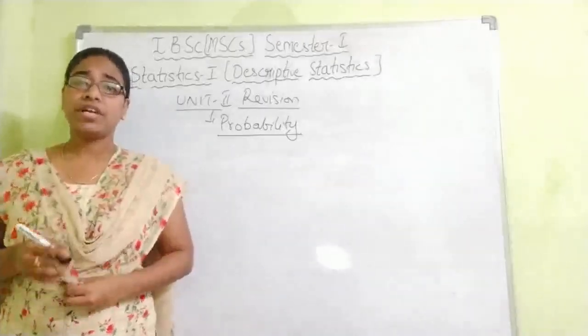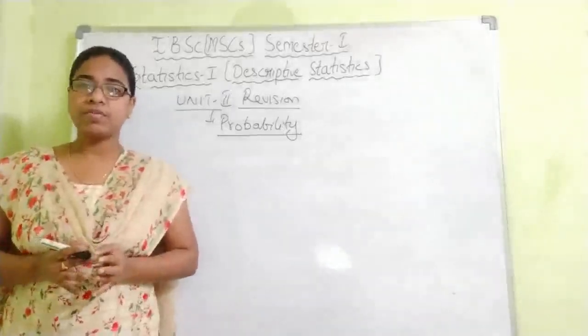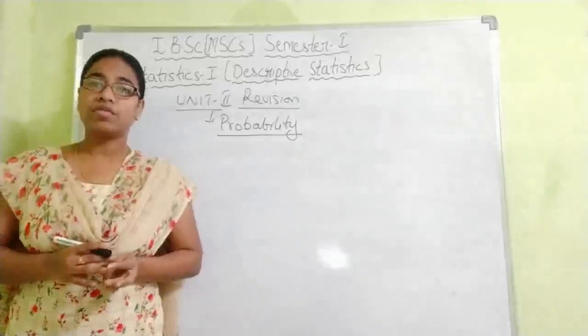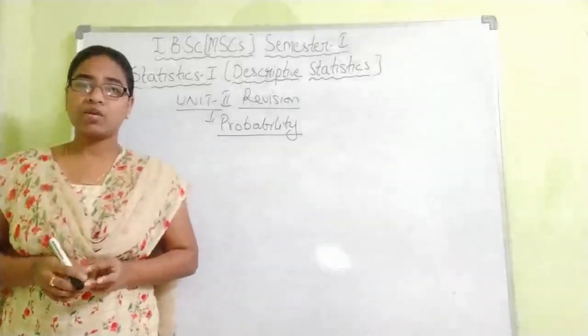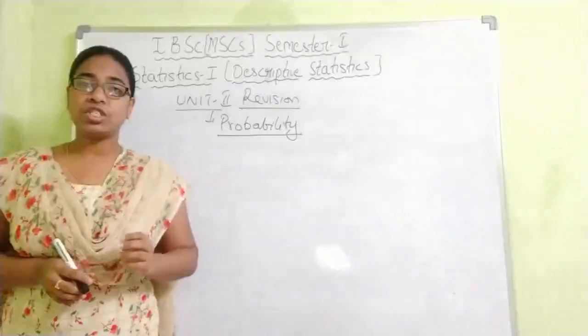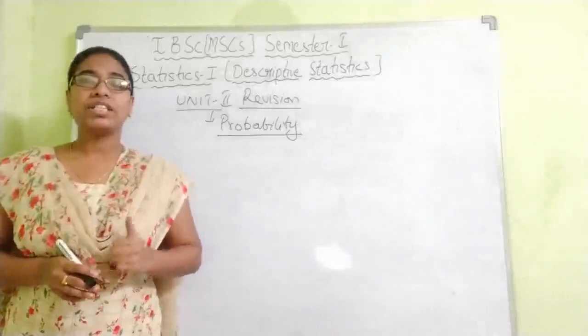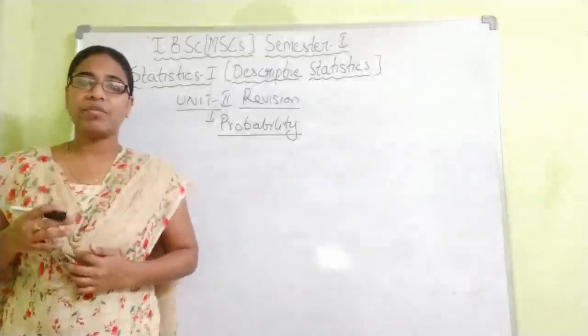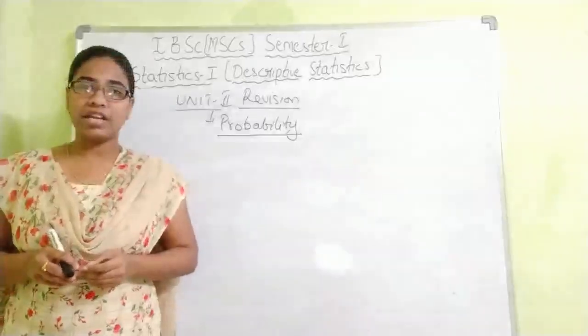Next, we have different terminologies in probability, like sample space. Sample space means the set of all the outcomes of the random experiment, which is denoted by S. Next, trial: each attempt of an experiment is called a trial.